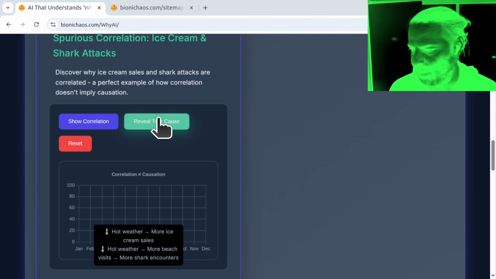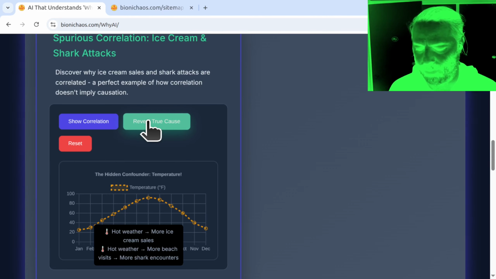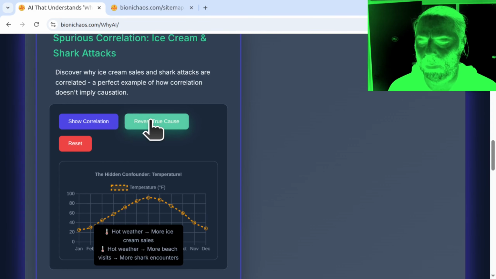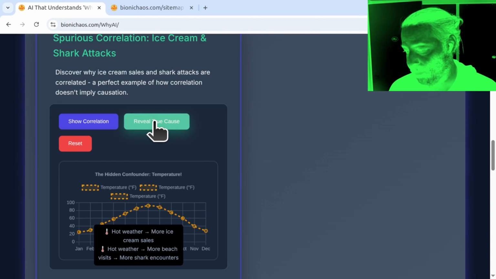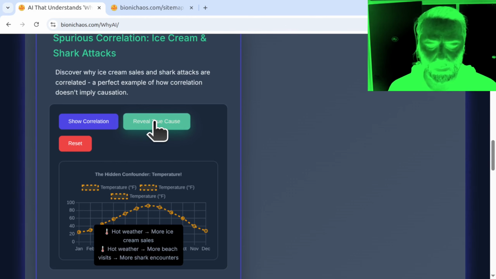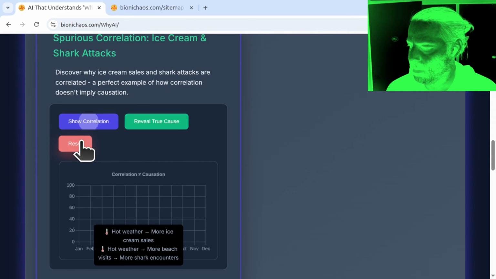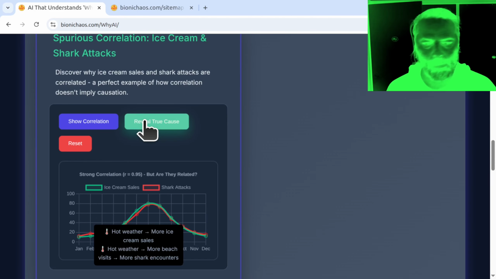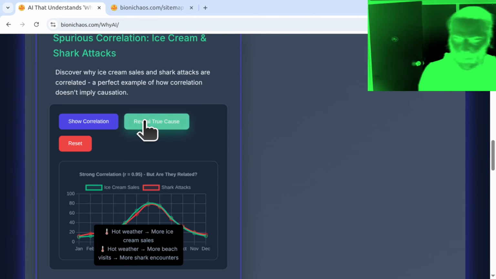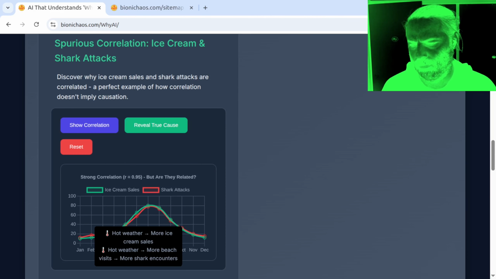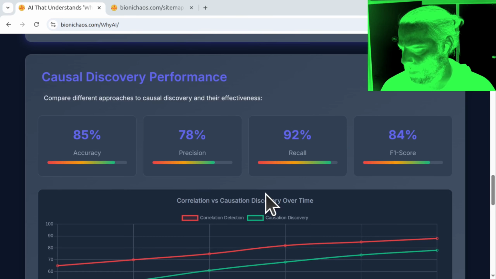So when you click it, it says reveal true cause, and then the button should change to hide true cause, so we can then remove the temperature data from the chart. Can you explain it in a standalone instruction for the developer? How about this? The reveal true cause button should toggle to hide true cause once it's been clicked, and clicking it again should remove the temperature data from the chart. Does that sound right? Yeah, that sounds okay.